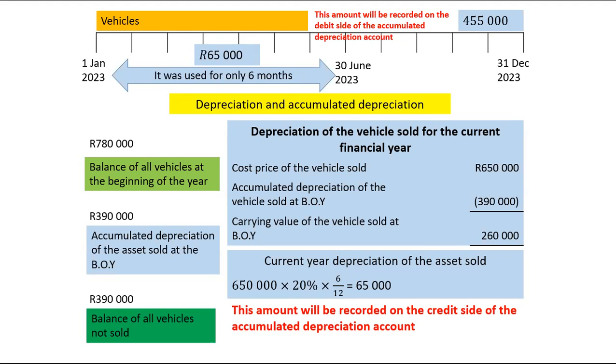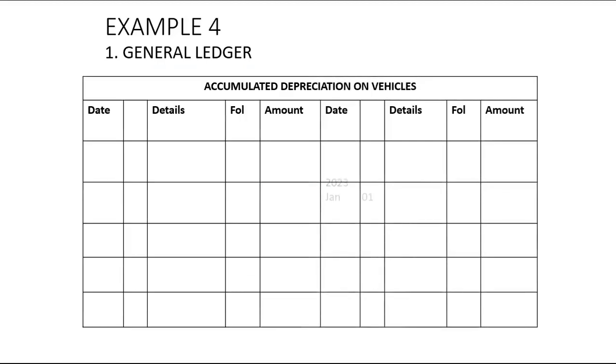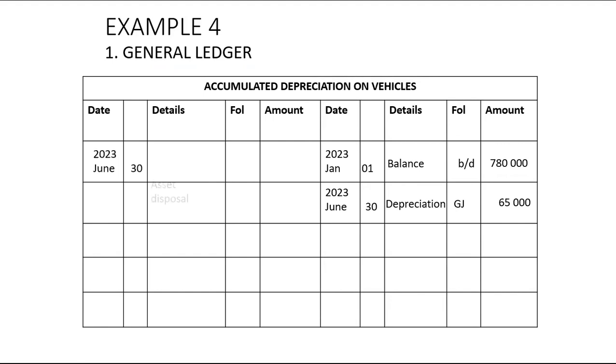Now, in my accumulated depreciation account, I already have the balance brought down at the beginning of the year, which was 780,000. I'm going to increase it by 65,000 and then reduce it by the accumulated depreciation of the asset sold. That's why I'm going to write asset disposal, and the amount for that will be 455,000.